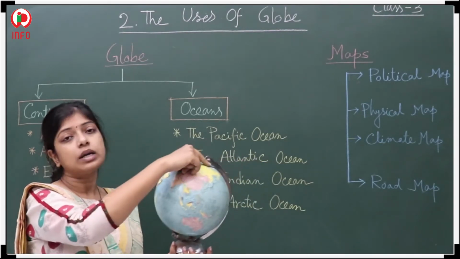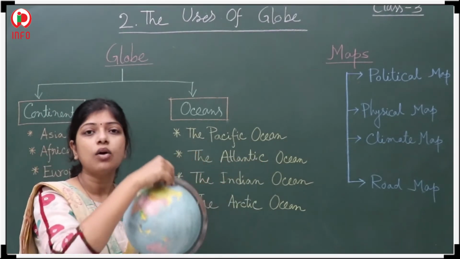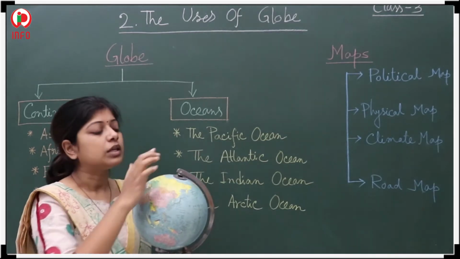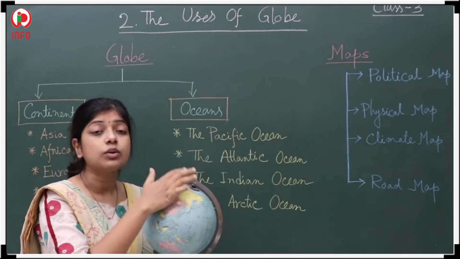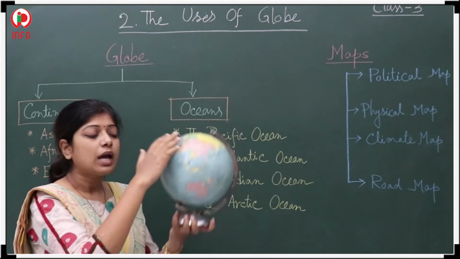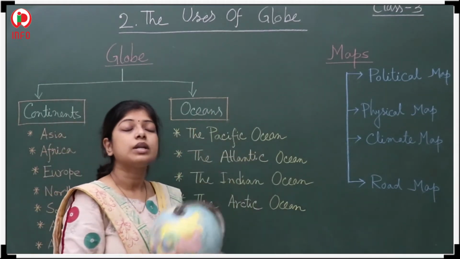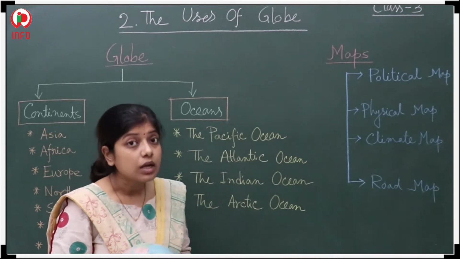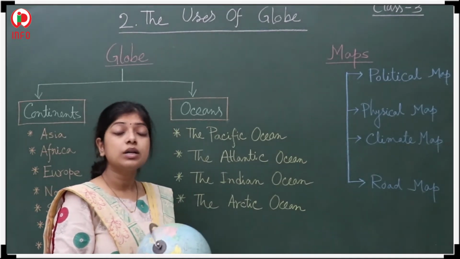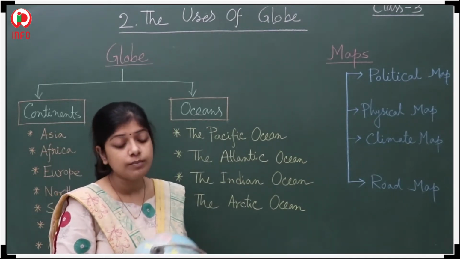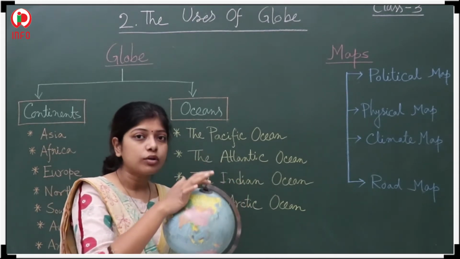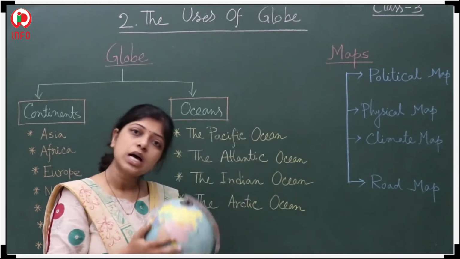The top one is called the north. This is the convention. The bottom one is considered as south. You have to learn this one. So this one is the North Pole, this one is the South Pole.